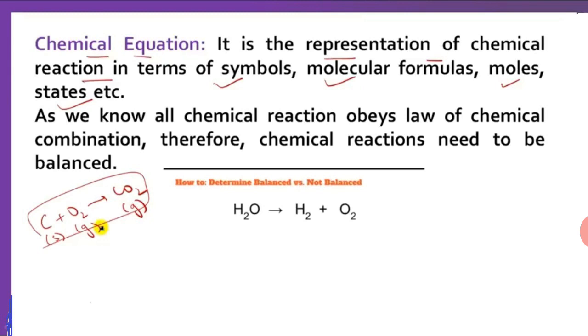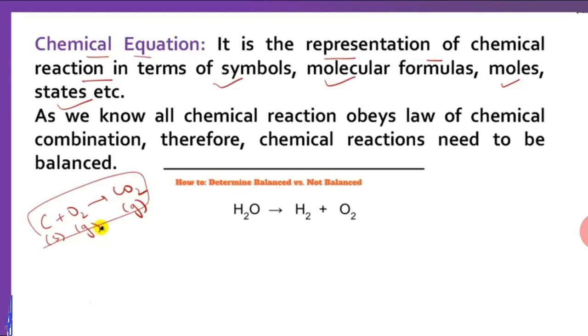In any chemical equation, it is considered that the mass of reactants and mass of products is always constant. It will be possible only when the number of elements in reactants and products are equal. So there is a need for balancing of the chemical equation.